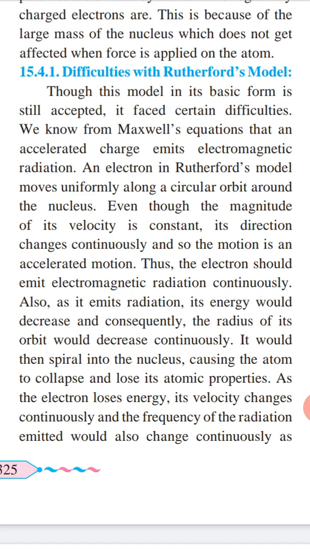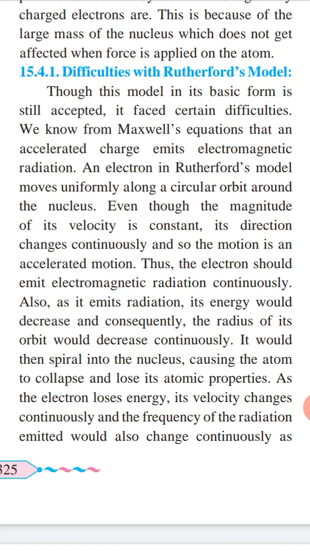So thus the electron should emit electromagnetic radiation continuously, and as it emits radiation, its energy would decrease, consequently the radius of its orbit would decrease continuously. So it would then spiral into the nucleus causing the atom to collapse and lose its atomic property.